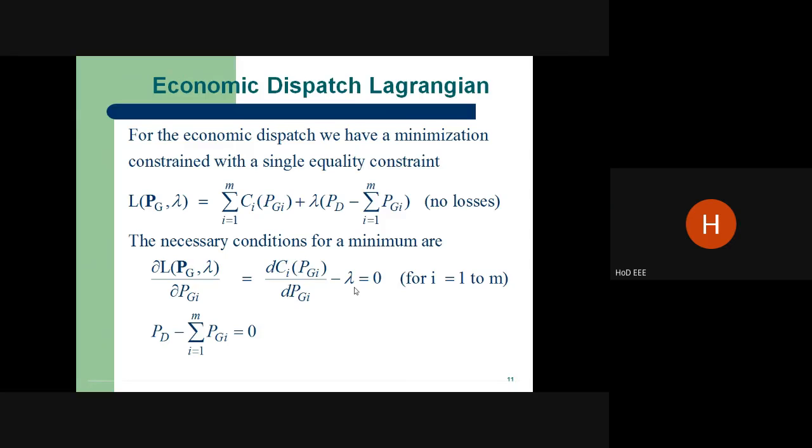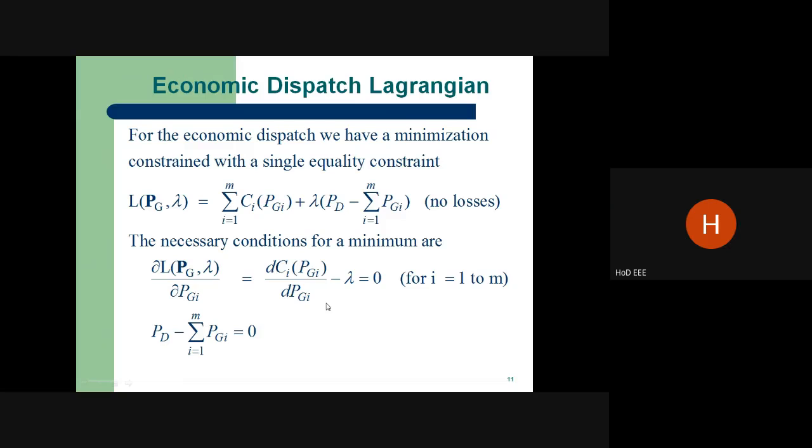This is called the coordination equation of the power plants, neglecting the losses. Very, very important. So the incremental cost of the power system is the change in cost towards the change in power.